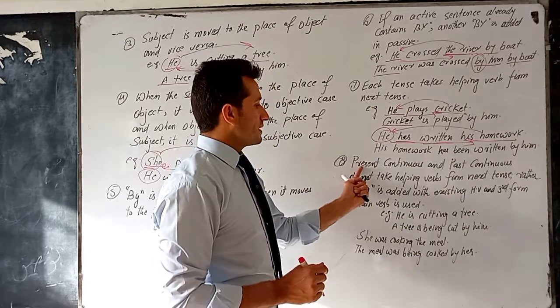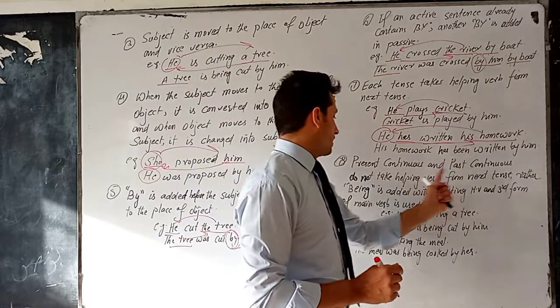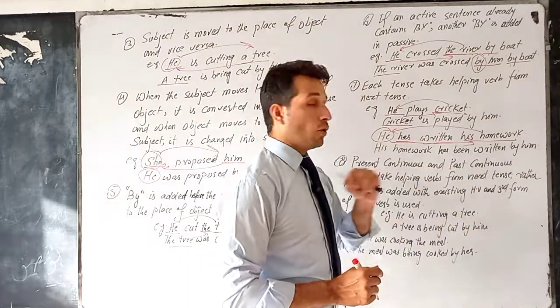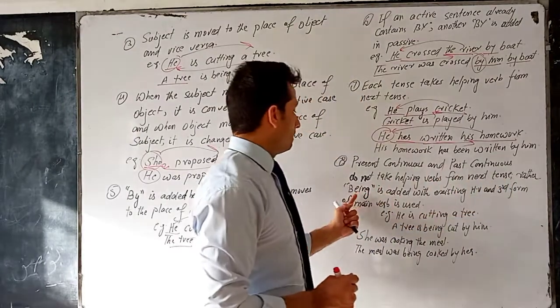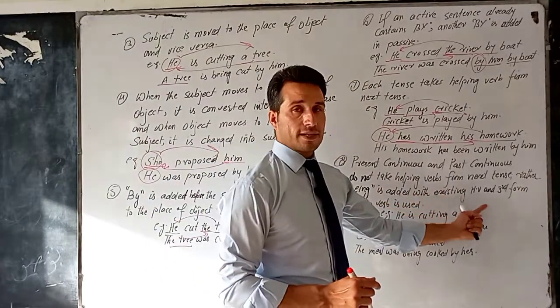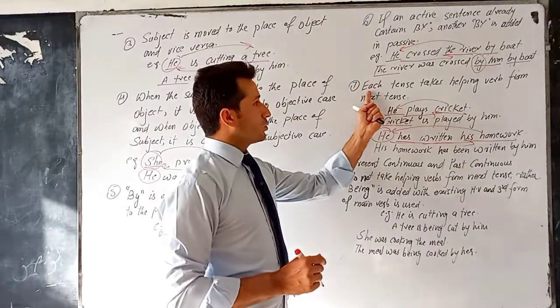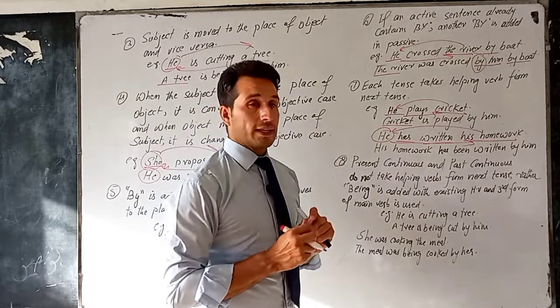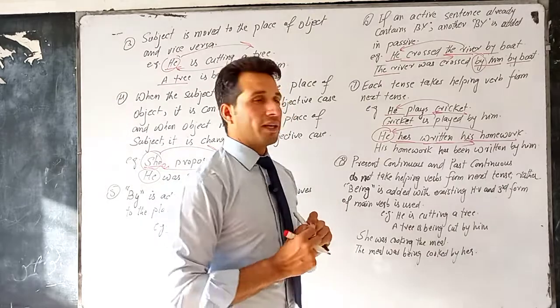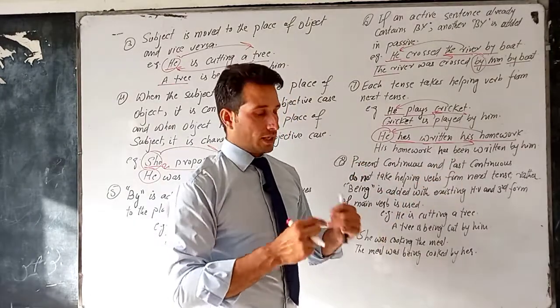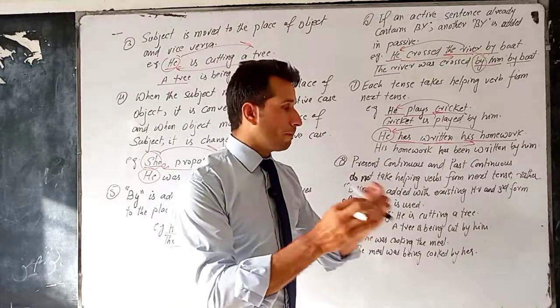Next rule is present continuous and past continuous do not take helping verb from next tense. What happens? Rather, being is added with existing helping verb and third form of main verb is used. In this rule, we said that each tense takes helping verb from next tense, but there are two exceptions: present continuous and past continuous. They do not take helping verb from next tense.